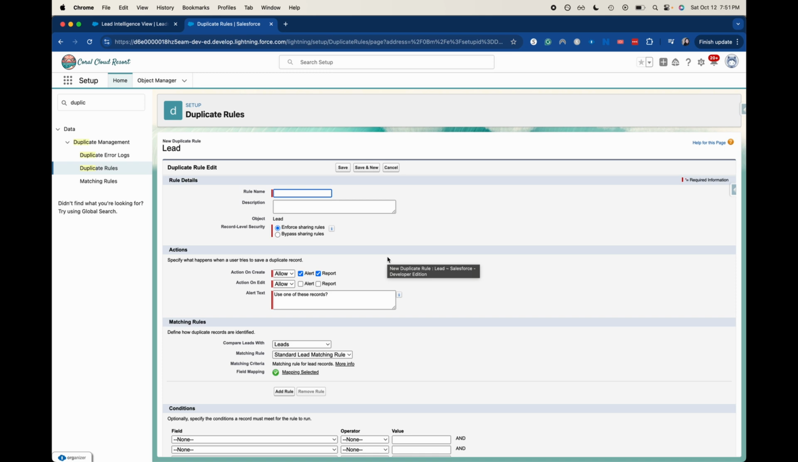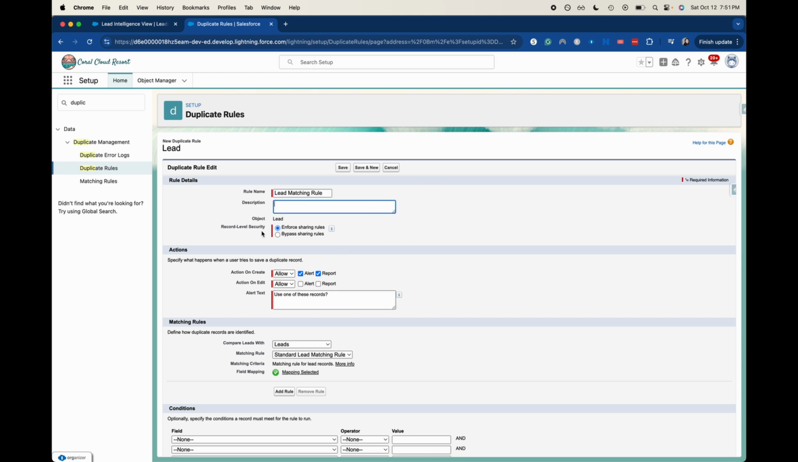So if we can head off duplicates at the beginning and make sure that we aren't creating them, or if we are creating them, that they are being snuffed out and they are being merged, then we can make sure that our data is clean, and that going forward, the data will be clean, because of course lead is the beginning of the whole sales process. So let's say just lead matching rule. Awesome. Anything that's red needs to be filled out.